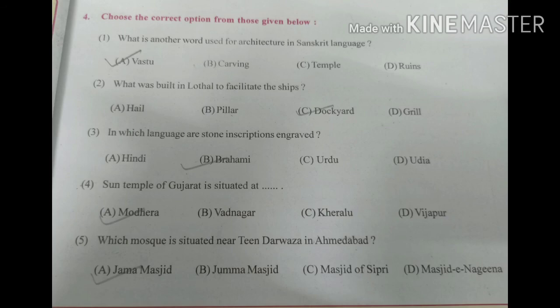Answer is C, Dockyard. Third one, in which language is the stone inscription engraved? Answer is B, Brahmi. Fourth one, the Sun Temple of Gujarat is situated at, answer is A, Modhera. Fifth one, which mosque is situated near Teen Darwaja in Ahmedabad?